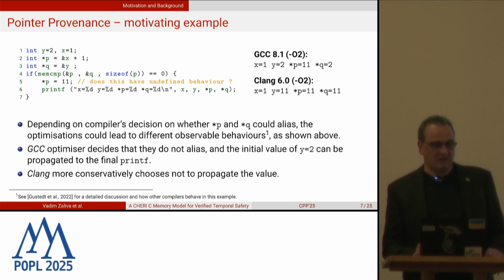So the GCC optimizer decides that they do not alias, and the initial value of y equal to 2 can be propagated to the final printf, and that's what it prints. Clang, on the other hand, more conservatively chooses not to propagate the value.